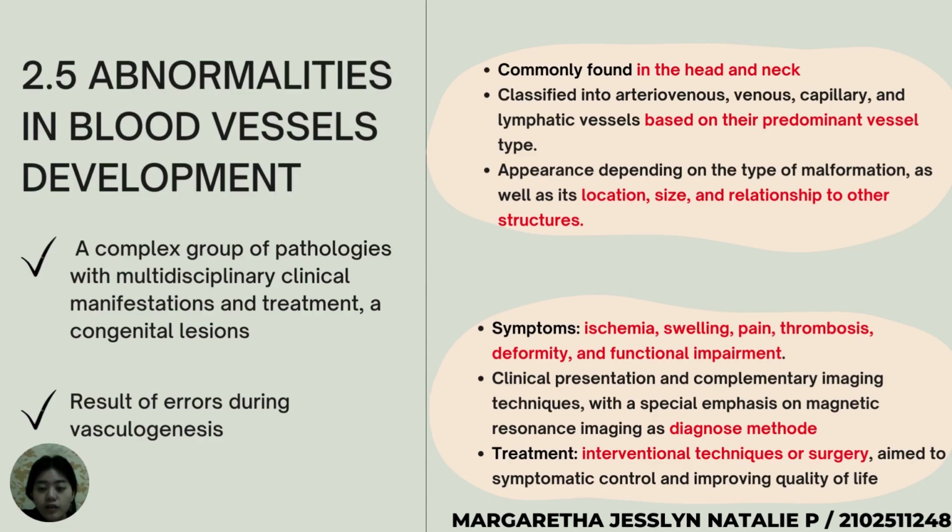They are classified into arteriovenous, venous, capillary, and lymphatic based on their predominant vessel, and they may appear in various types depending on malformation, location, size, and relationship to other structures, resulting in symptoms such as ischemic swelling, pain, thrombosis, deformity, and functional impairment. To diagnose this, we can use clinical presentation and complementary imaging techniques.